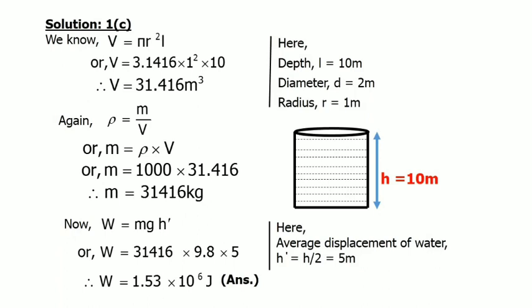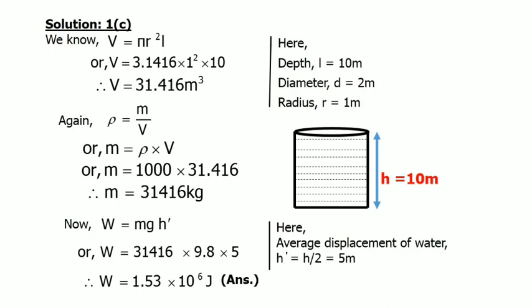This solution is the same as in our previous lecture, the mathematical problem. First of all, we have to calculate the volume of the deep well. So we have the depth of the well and the diameter. We have to convert diameter to radius. So if the diameter is given as 2 meter, the radius will be 1 meter. Putting the value of diameter, radius and depth, we will get the volume from the formula V equal to pi r square L.